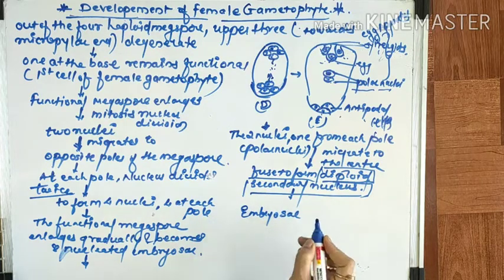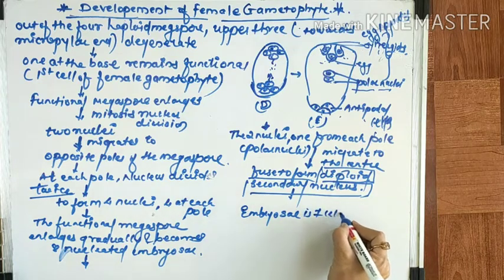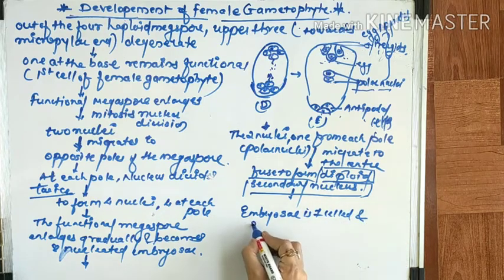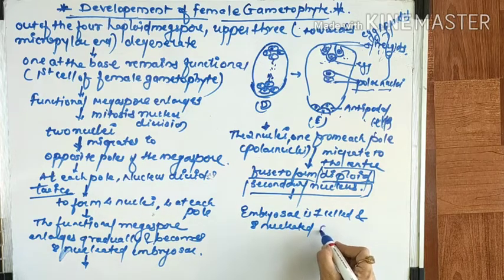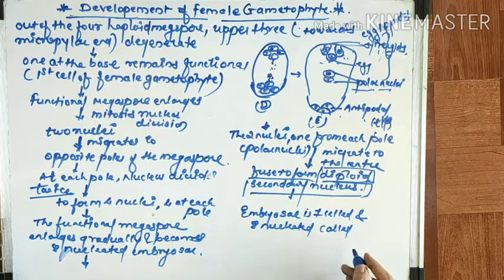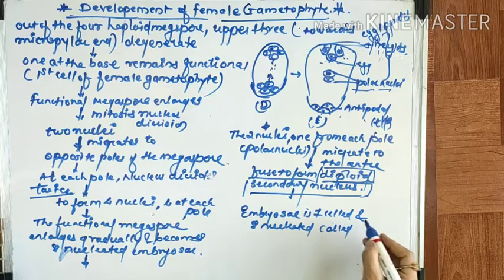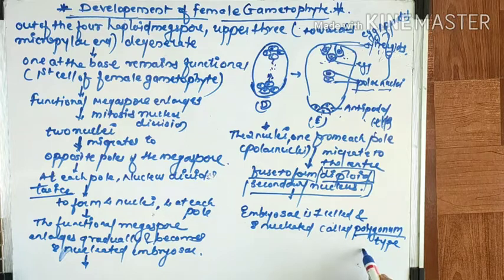So they form the embryo sac, which is 7 celled and 8 nucleated. An embryo sac that has 7 cells and 8 nuclei is known as the polygonum type. What is the nature of that embryo sac? It is known as polygonum type. Why is it called polygonum type of embryo sac? Because it has 7 cells and 8 nuclei.